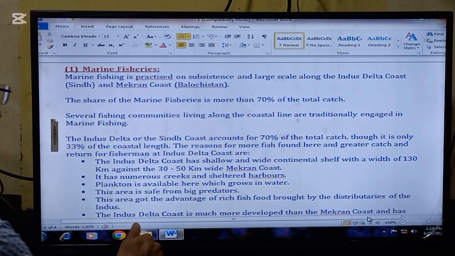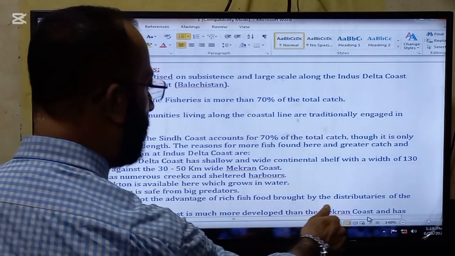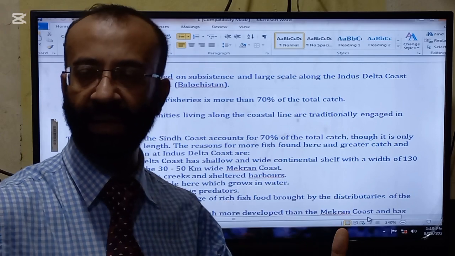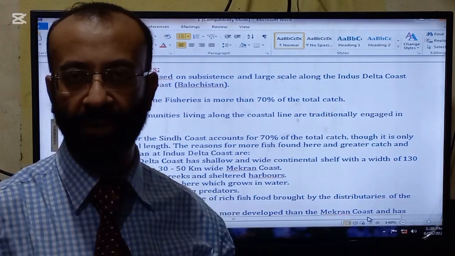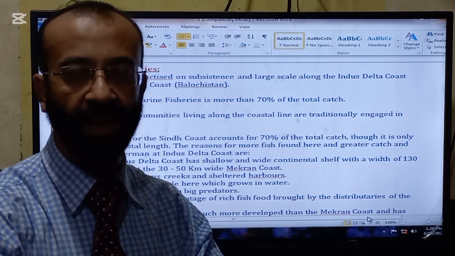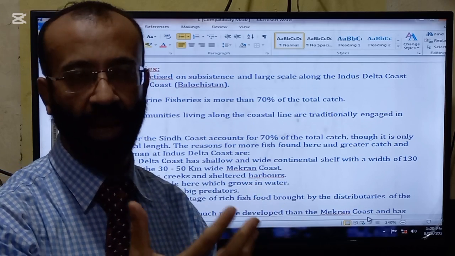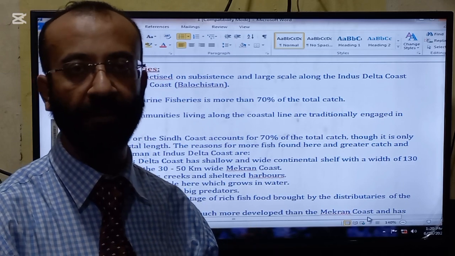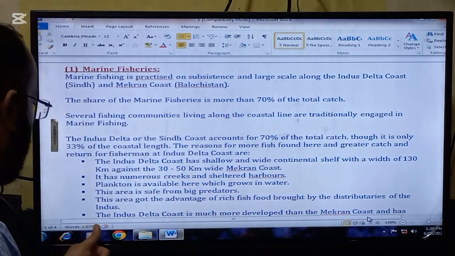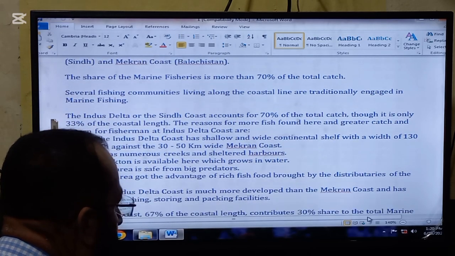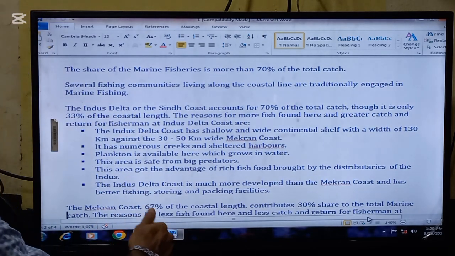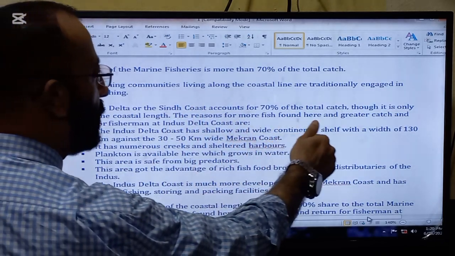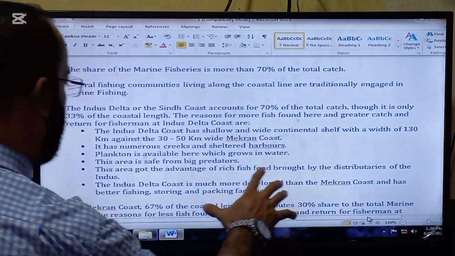Next, this area has the advantage of rich fish food brought by the distributaries of the Indus. When different rivers and canals come from different distributaries, they bring food with them to this area, and fish are attracted to the food. So that's why a big number of the fish is caught here. The Indus Delta coast is much more developed than the Makran coast and has better fishing, storing and packing facilities. So these are the reasons because of which 70% of the total catch is accounted here.